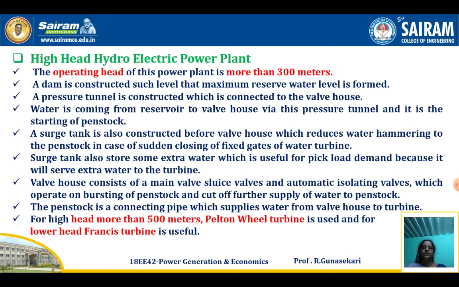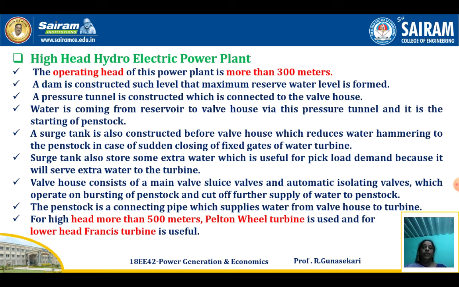The valve house consists of main valves and automatic isolating valves which operate on bursting of the penstock and cut off further supply of water to the penstock. For that purpose only we are using the valve house in this power plant. The penstock is a connecting pipe which supplies water from the valve house to the turbine. From the reservoir to the valve house we are using the pressure tunnel. From the valve house to the turbine we are using the penstock.